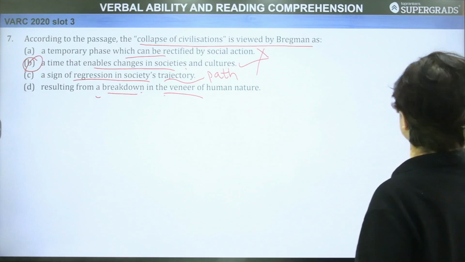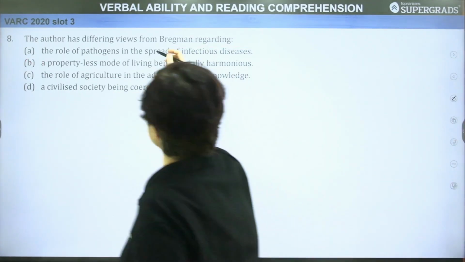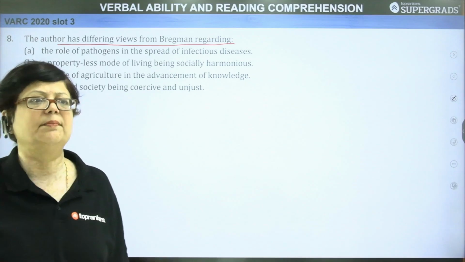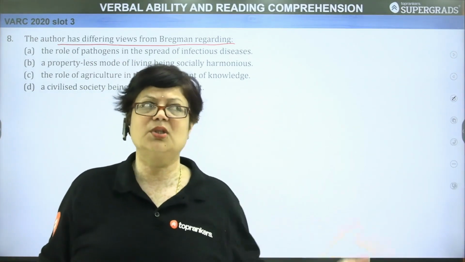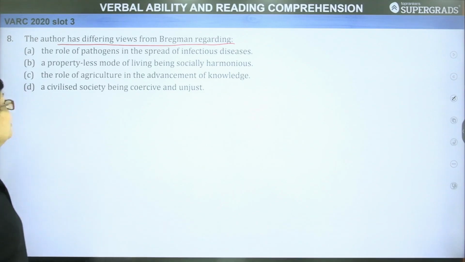Last question. The author has differing views from Bregman. So here, very important, the crux of the entire passage. What are the views in which the author doesn't align with those of Bregman? Let us examine. First one, the role of pathogens in the spread of infectious diseases.